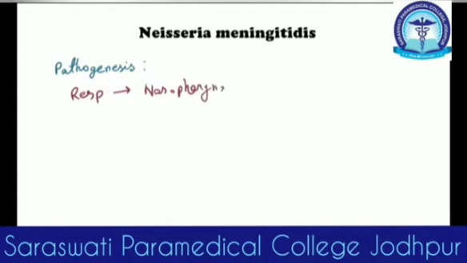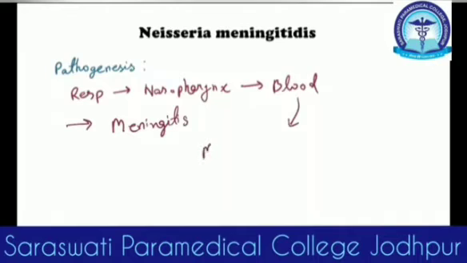Then after the nasopharynx, it invades the mucosa, and after getting to the mucosa, it can go to the blood, and through the blood it can disseminate and cause meningitis. And through blood it can also cause meningococcemia, that means a sepsis kind of condition. And the severe form of meningococcemia is Waterhouse-Friderichsen syndrome, that we're going to discuss in a few minutes.